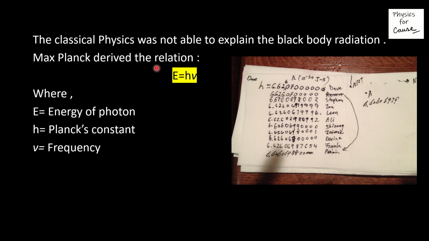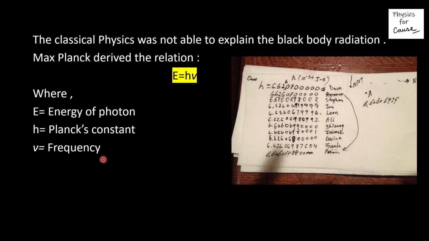Max Planck derived the relation E is equal to h nu, where E is the energy of the photon, h is Planck's constant, and the value of Planck's constant is 6.626 into 10 raised to the power minus 34 joule second. Here you can see his work on the right hand side of the presentation, where he is doing the calculations for the Planck constant, and nu here is the frequency.